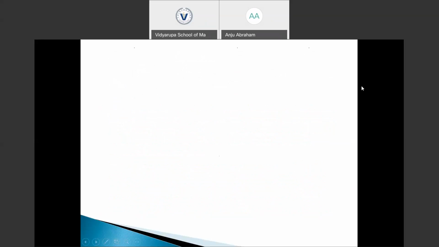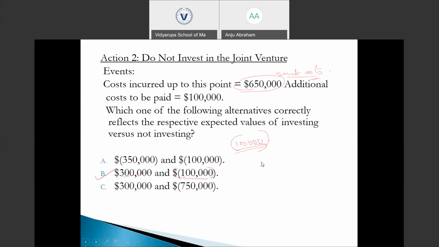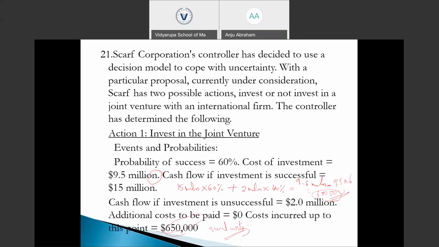But in the first case, we didn't take the additional cost. Given the additional cost to be paid is $0, there is no cost. So we do not need to take that additional cost. Okay.